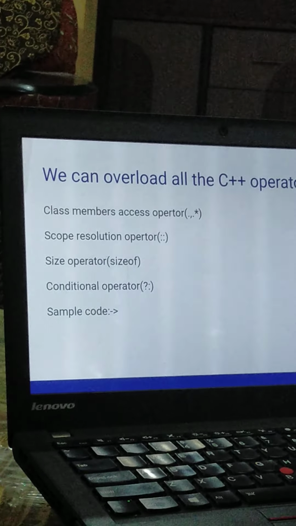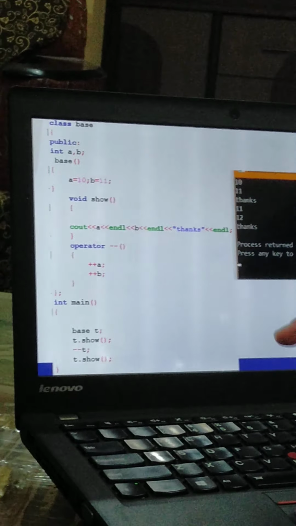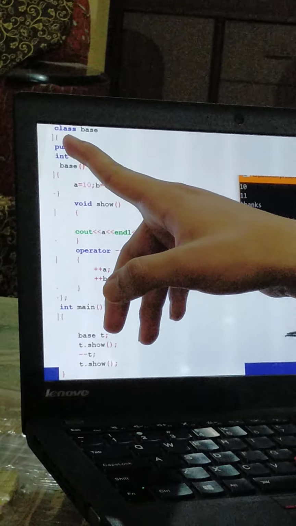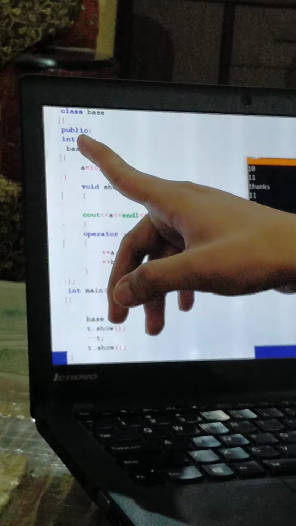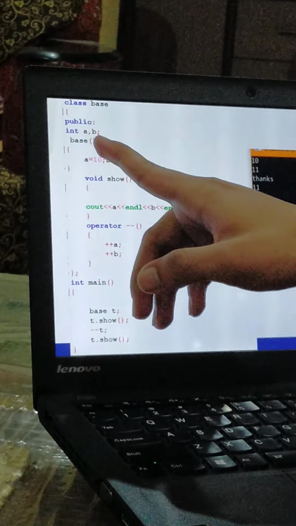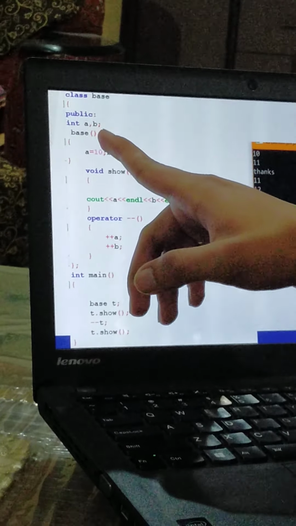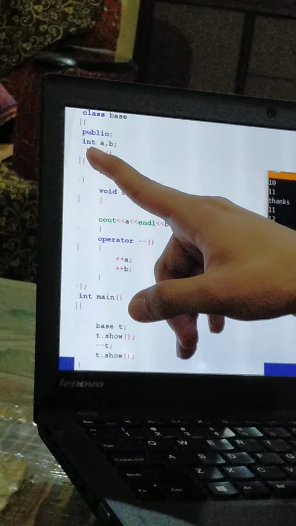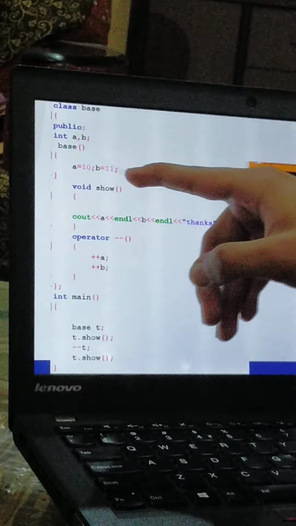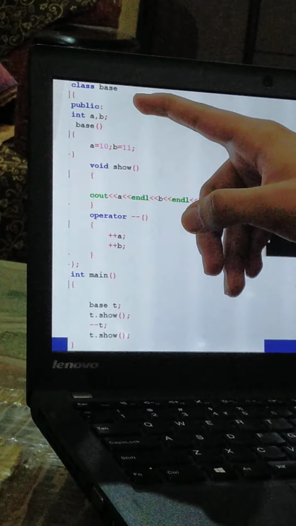Now the sample code of this program. In this sample I have made the class named base, and I have made it public. Integer a and b are the variables. I will give a and b different values in the constructor base. The same name is given to the constructor as the name of the class.